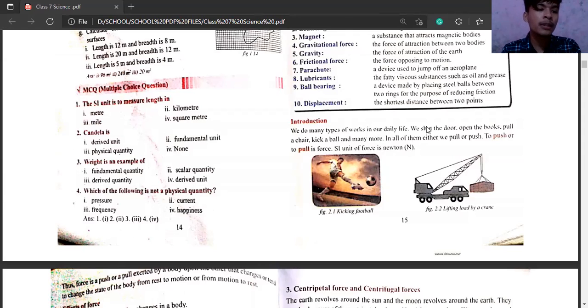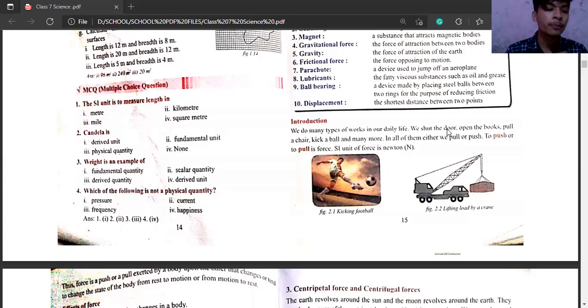We pull the door, and the door opens. The book, we pull the pages. Pull a chair, obviously. Kicking a ball, we push a ball. While we are kicking a ball, we push that ball. So in all of these conditions, we are either pushing or pulling the object.